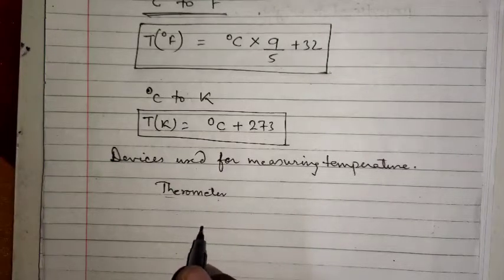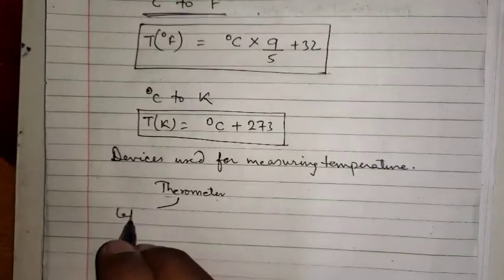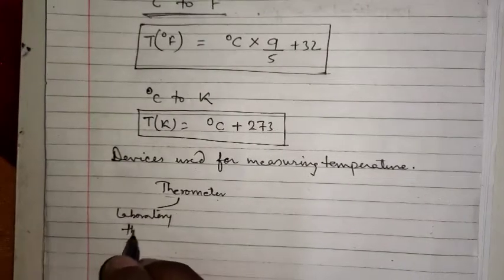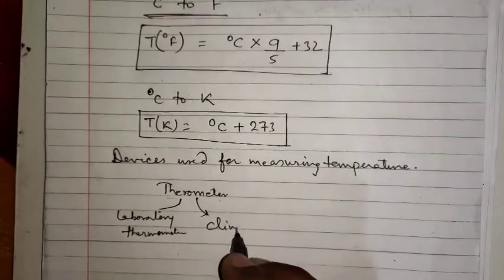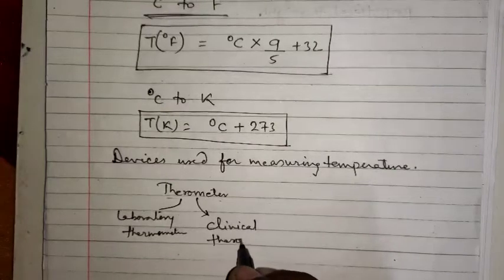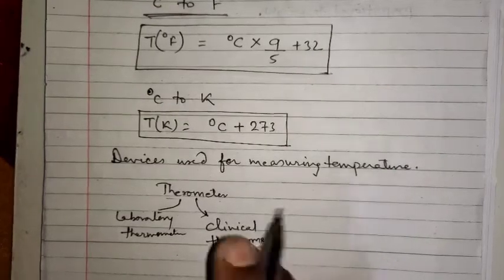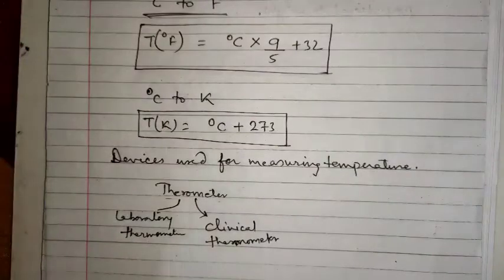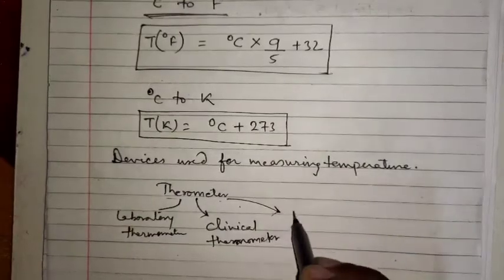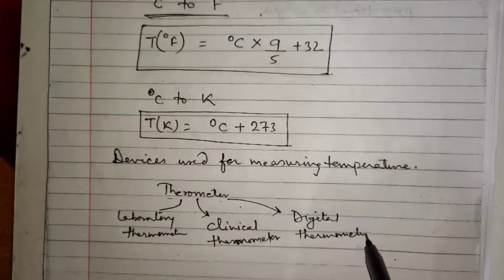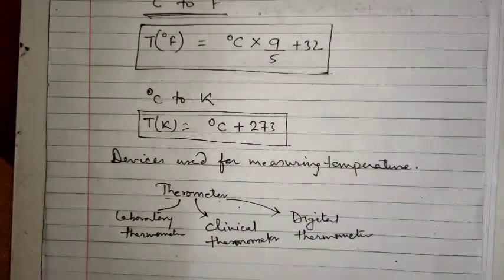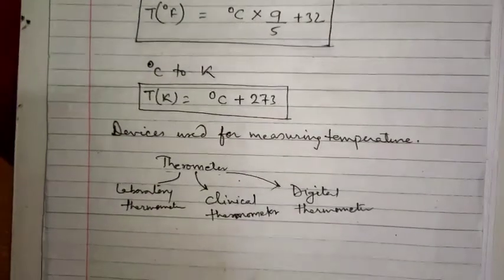Thermometers are also of various types. The first type is the laboratory thermometer. The second type is the clinical thermometer, and one more is the digital thermometer. These are the three types of thermometer used to measure the hotness or coldness of an object.